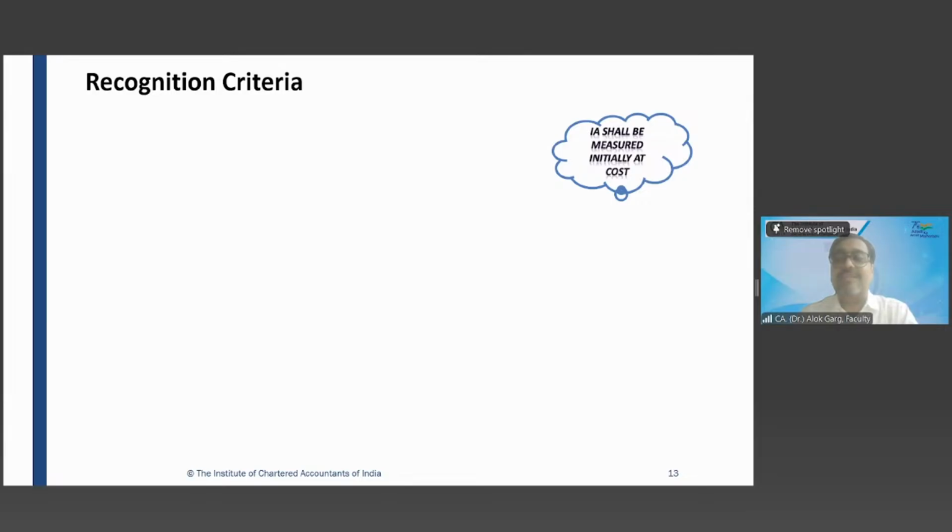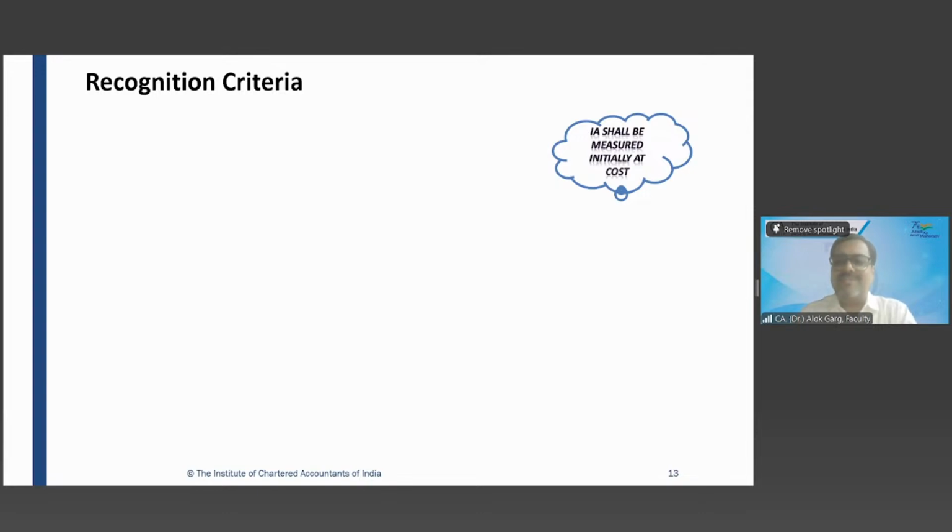An intangible asset, 3 aspects we have covered. Which were the 3 aspects? Identifiability, non-monetary asset, and without physical substance, right? So we discussed an intangible asset is an identifiable non-monetary asset without physical substance.